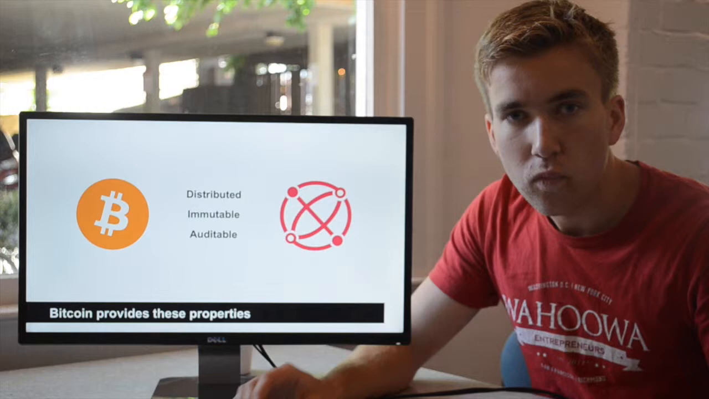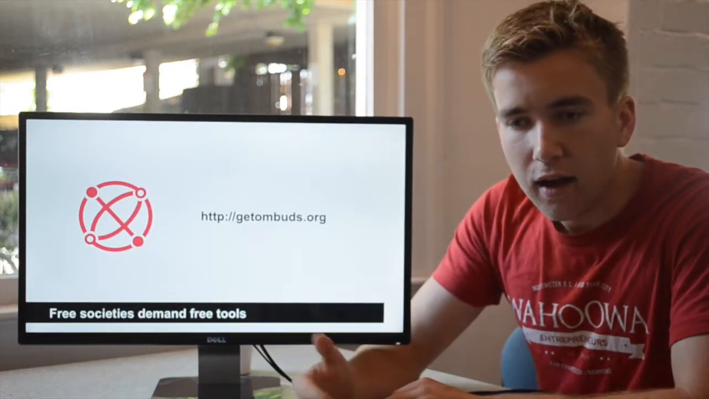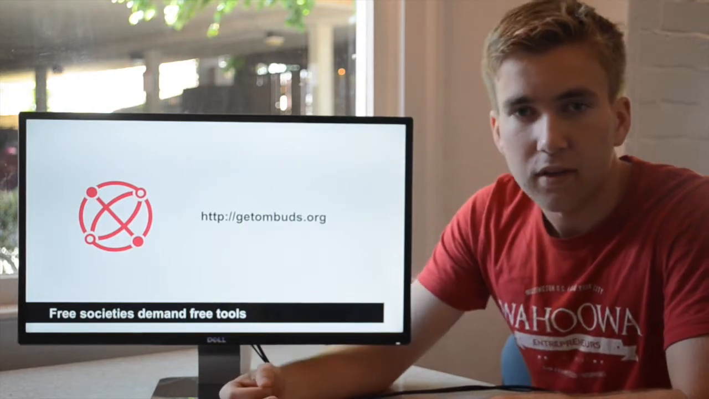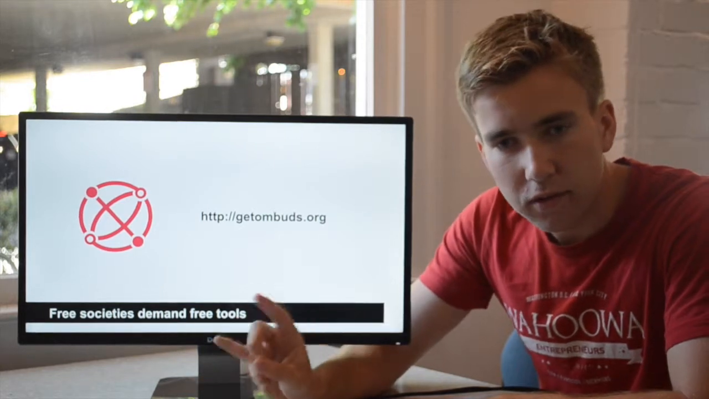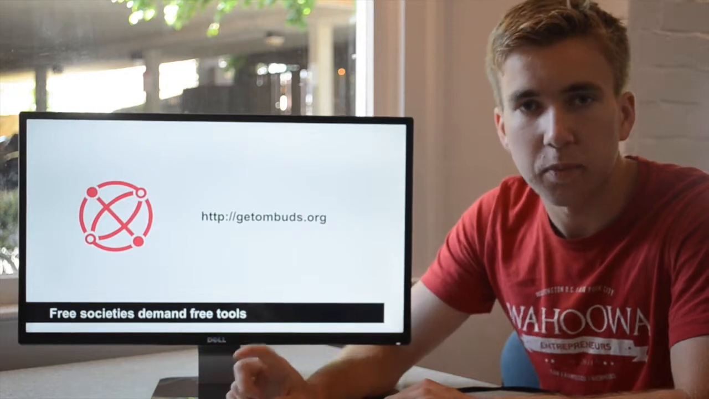Now, we're doing this because we view free societies as something we should all strive to build. And to get there, we need the tools that protect and preserve those principles that we espouse. And one of those basic human rights is the right to free speech.